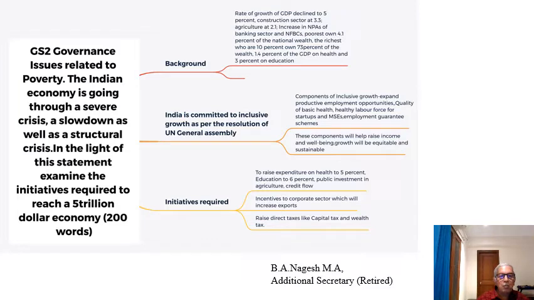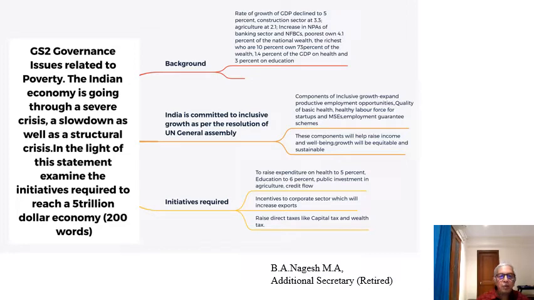So the particular topic which we are doing today, issues relating to poverty, it can come even in GS2 and even in GS3, overlapping of economy and the governance part. So this particular unit in governance, a lot of overlapping will be there between GS2 and GS3.